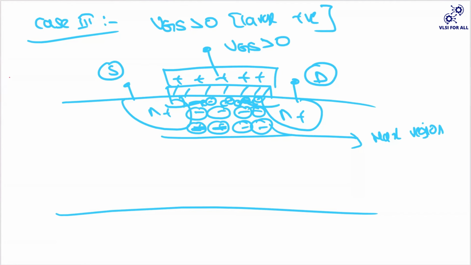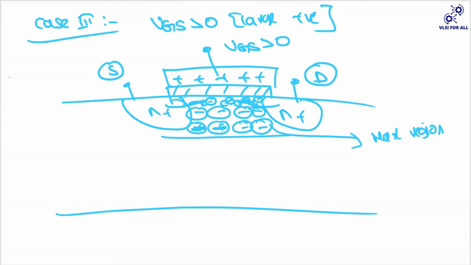So your electrons will tend to move from your drain to the channel. You may ask why. Because there is some diffusion that happens at this source and your channel region. Diffusion means carriers will move from high concentration to low concentration. If you observe here, your P type is having fewer electrons, but your source and drain are having more electrons.